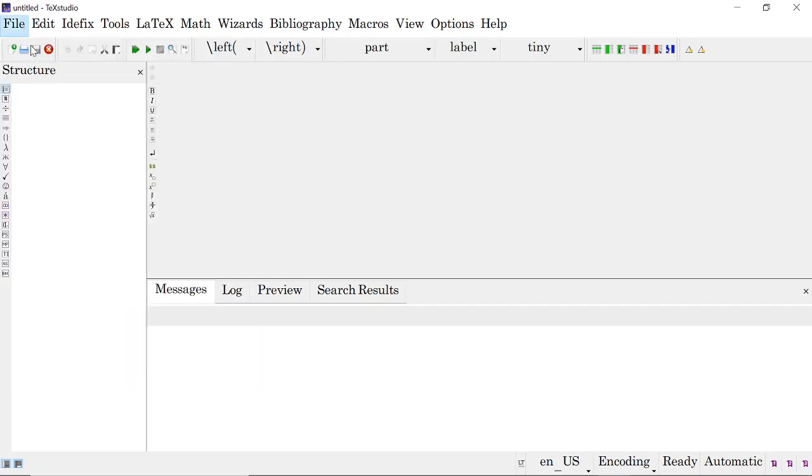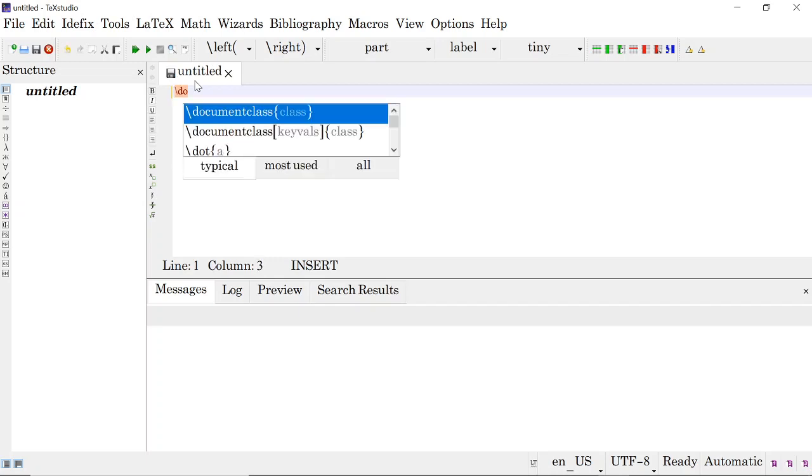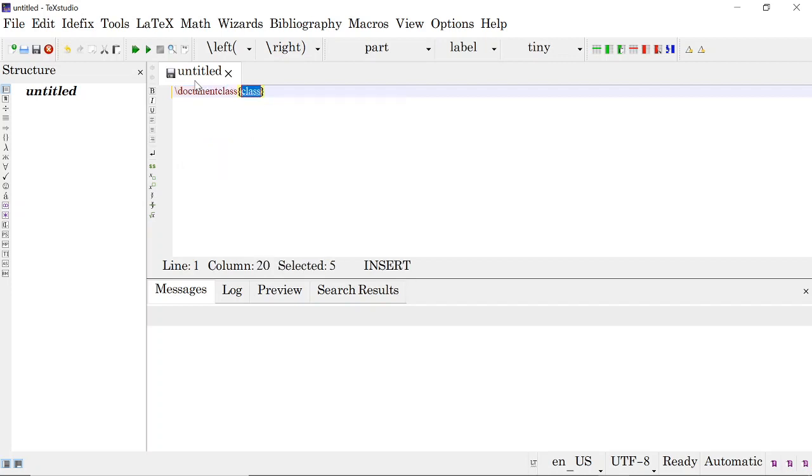Here, instead of our regular article class, I am using the book class. Rather, first I will show you with the report class. So the document class here is report.